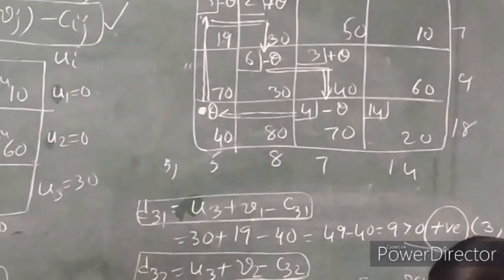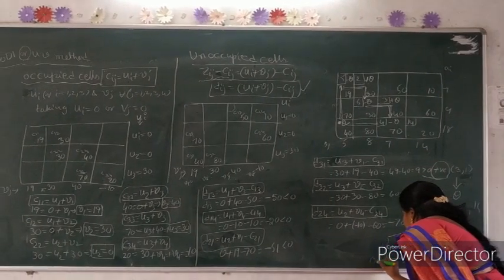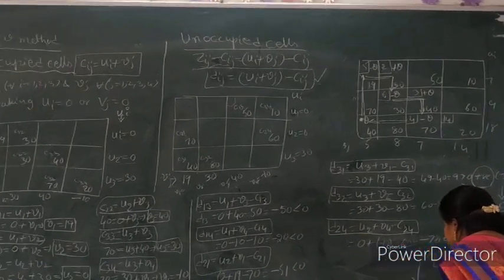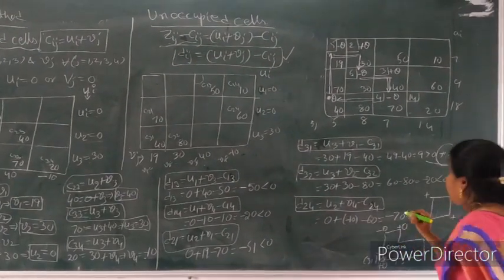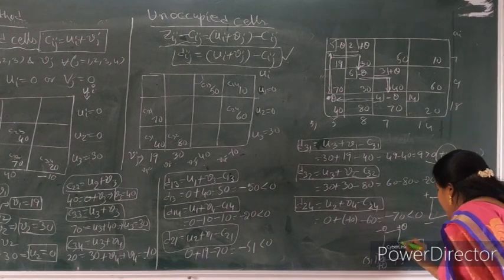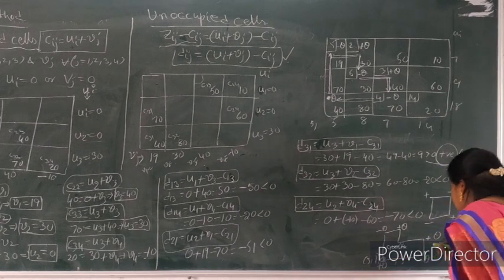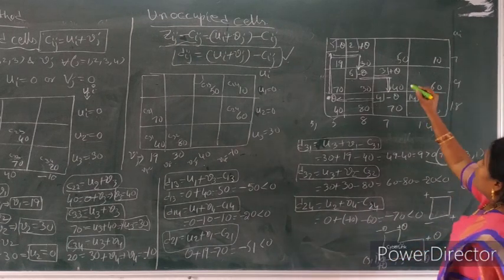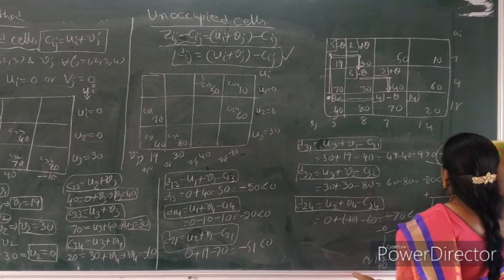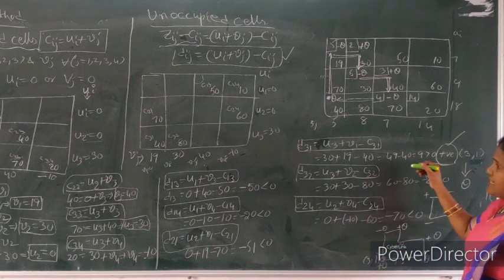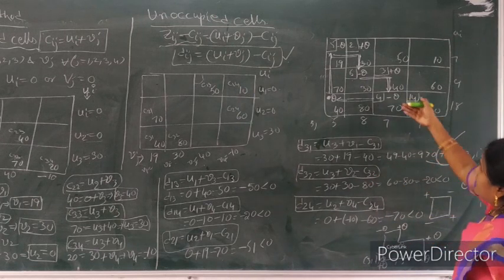Now here we are doing this. Theta in the 3,1 cell. In the 3,1 cell we introduce plus theta. The corresponding value minus theta, the corresponding value plus theta, and so on. Now introducing this value to find out the loop structure. Now very important in examination, loop structure. Here the highest positive, in case of more than one positive quantity, we find the maximum positive quantity to enter theta.